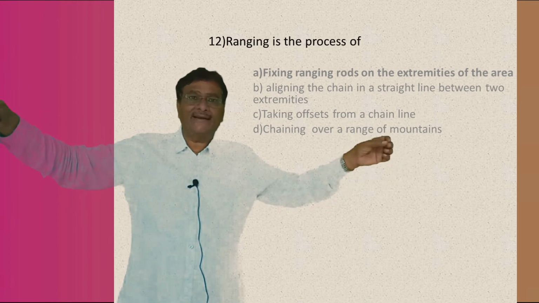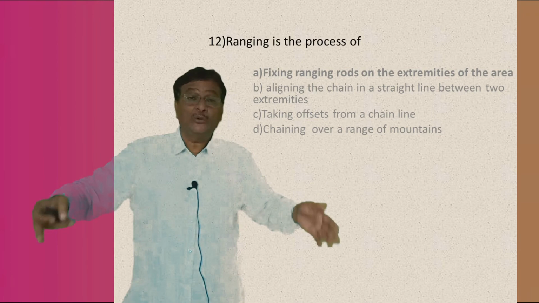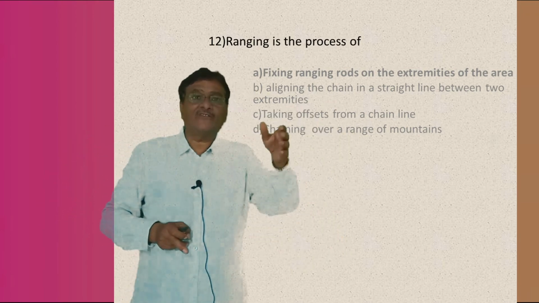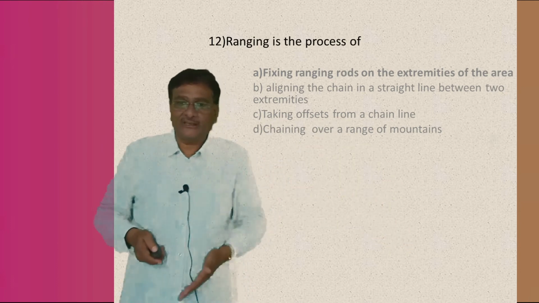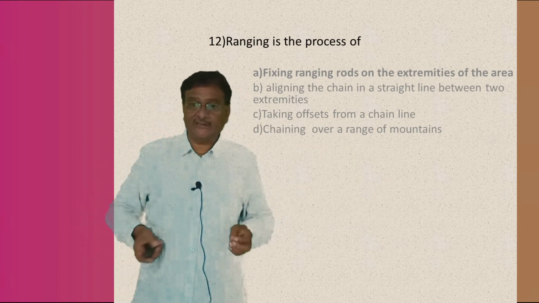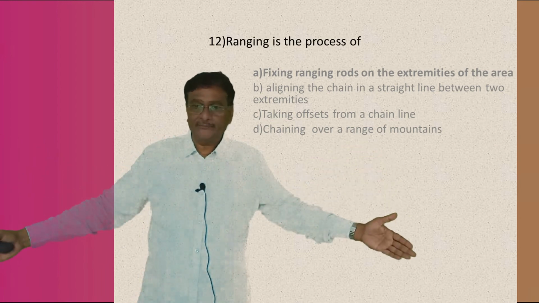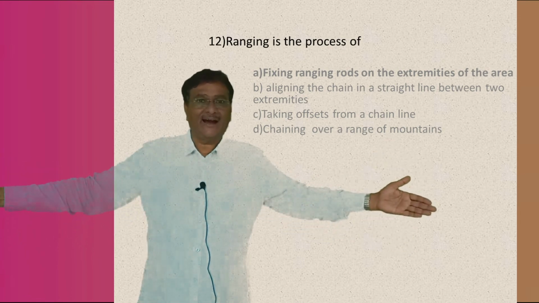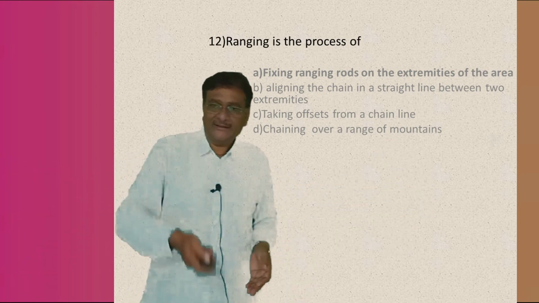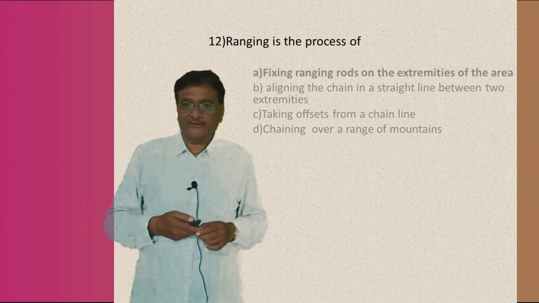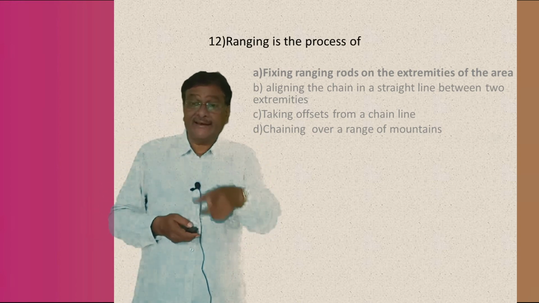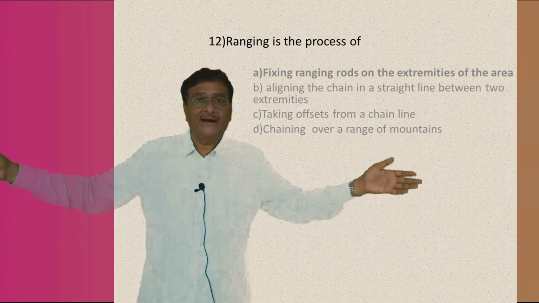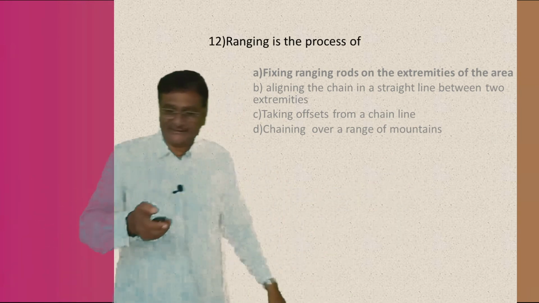So, these L and M are the two ranging rods which are being placed on a particular area, and they are the points where the process of ranging is being carried out. Ranging is a process of fixing ranging rods on the extremities of the area, correct? The answer is the first one, A: fixing ranging rods on the two extreme points of the area. Right answer is A.